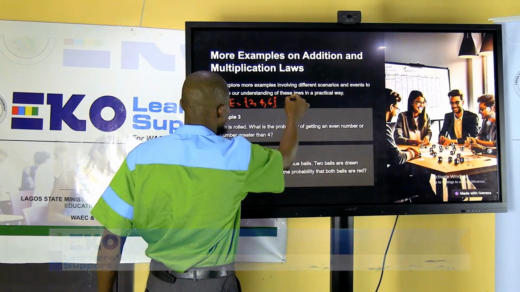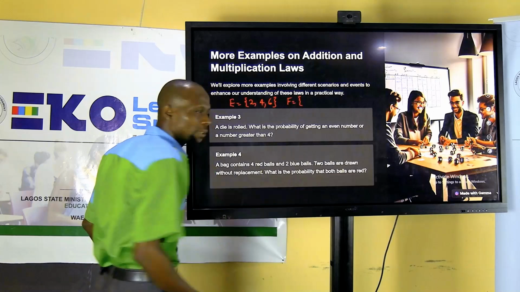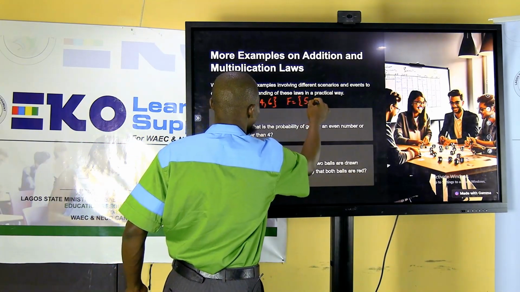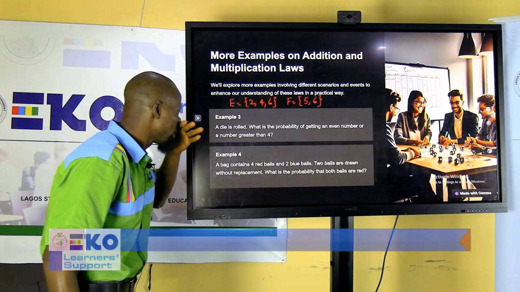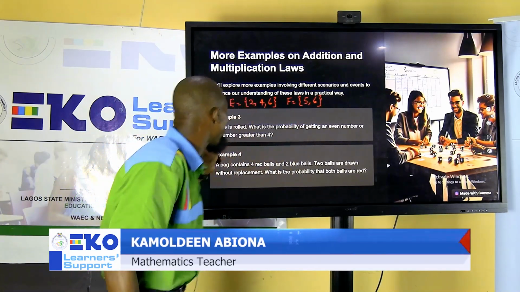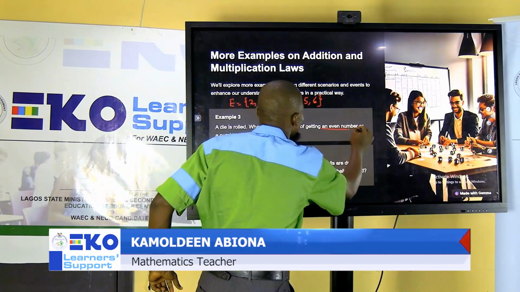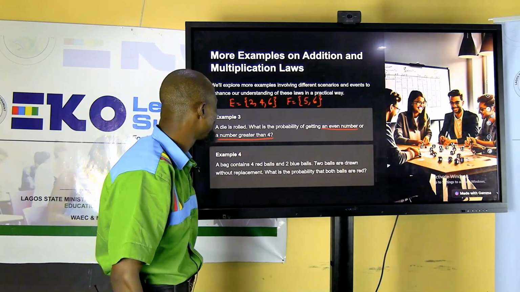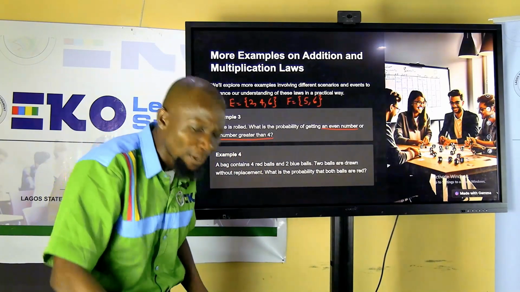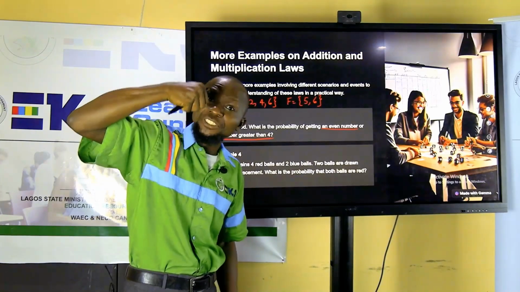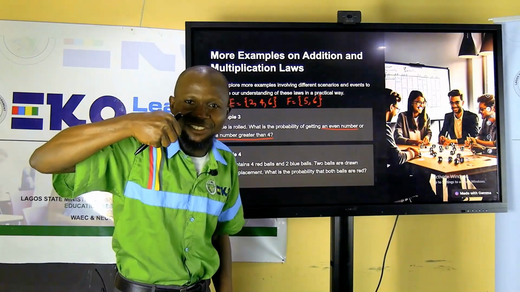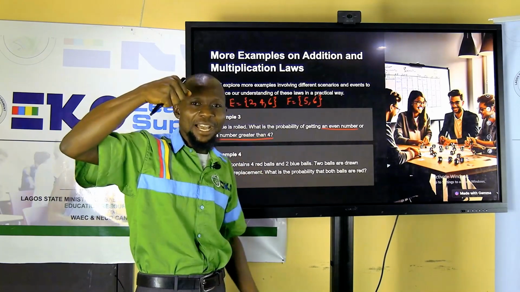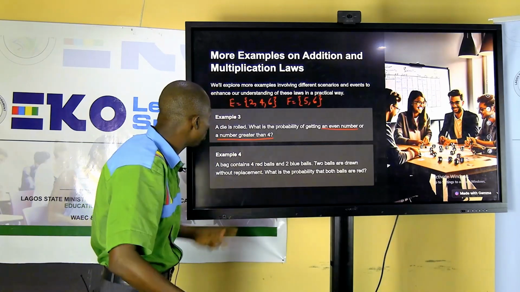You can use F for that. A number greater than 4. What are those numbers that are greater than 4? Good. Greater than 4, that is 5 and 6. All right. So what's the probability of having either of the two? Either an even number or a number greater than 4. You have to be very careful here. Is it possible that when you pick an even number, that same number will be greater than 4? Yes, it's possible. An example is 6. 6 is an even number, and 6 is also greater than 4.